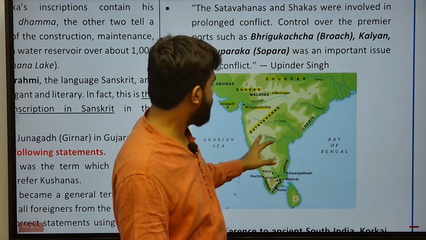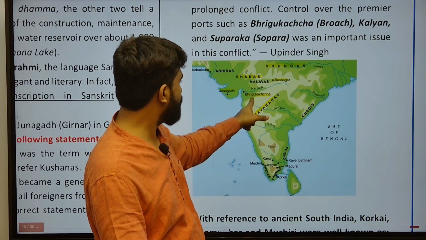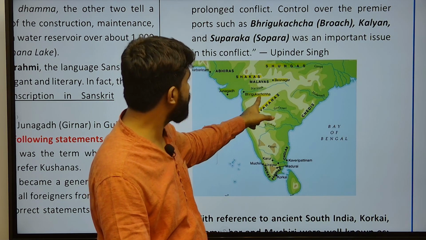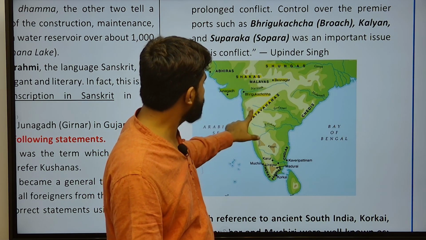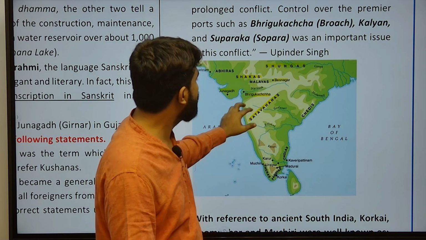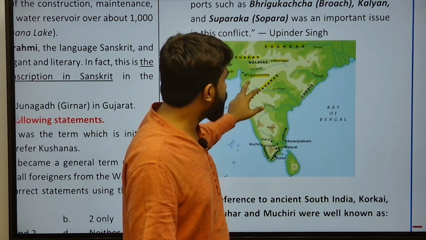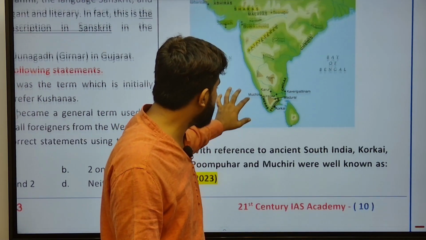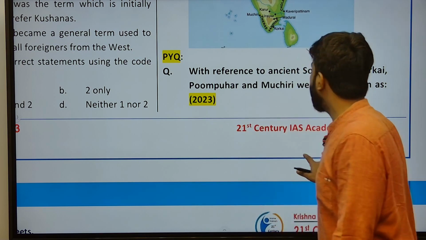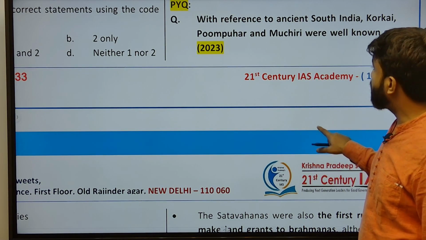Bharuch is in the western part of India, I am locating this one place. And one more thing, Sopara, exactly below Bharuch. These are important coastal ports of the central western coast of India, mostly belonging to the Maharashtra region.